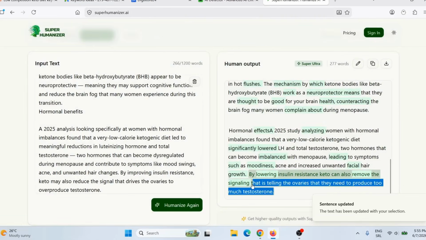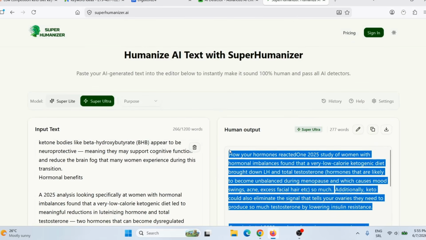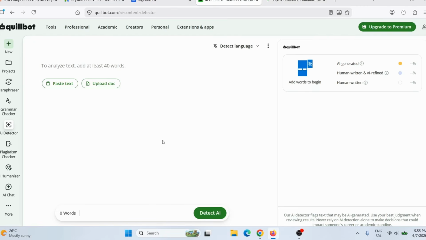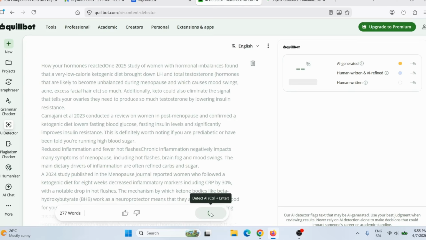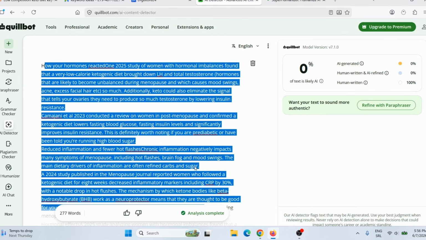Okay, so let me just copy this article now, Control C, and let's just check this article now on Quillbot. So let me just delete this, okay? So I deleted this article, let me paste this new article, okay? Click here, detect AI. Give it a second, and here you can see 0%. Now this article looks like it was written by a real human being.